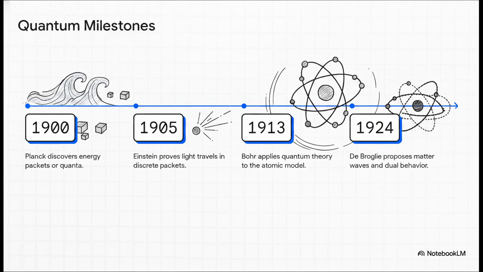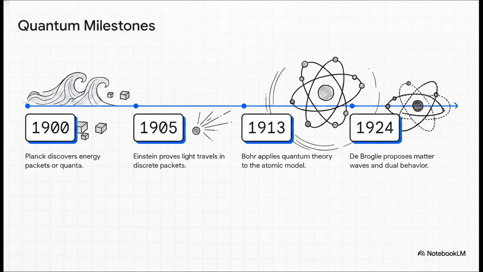It's the late 19th century. Physicists are feeling pretty confident. They felt they had a rock-solid grip on the universe, using Newton's mechanics and Maxwell's theories of electromagnetism. But there was a glaring issue. Classical physics completely and utterly failed to explain thermal radiation, basically how heated objects emit light. And because of this one crack, the entire classical foundation crumbled incredibly fast.